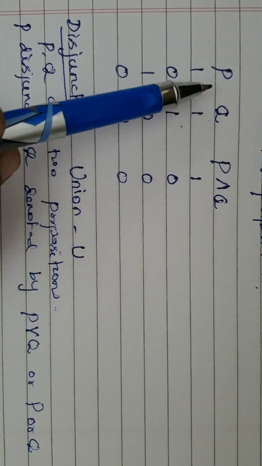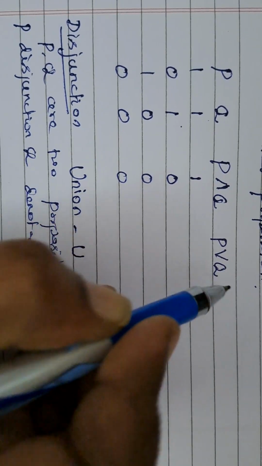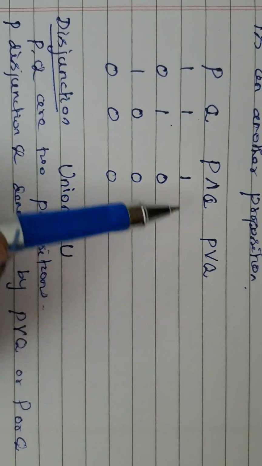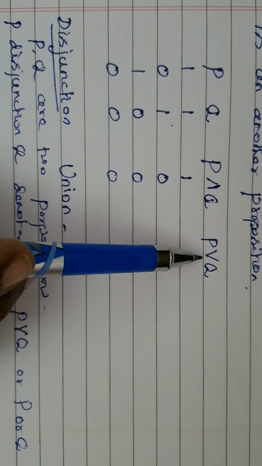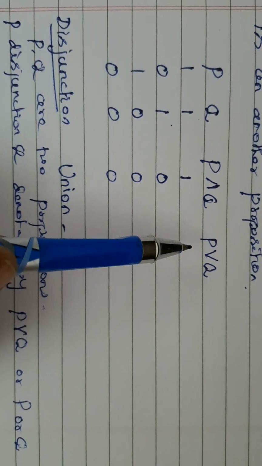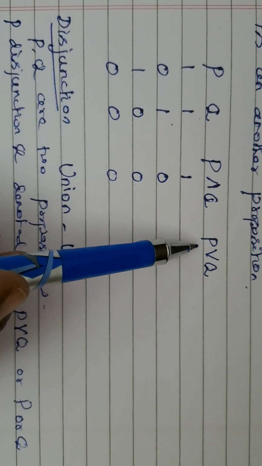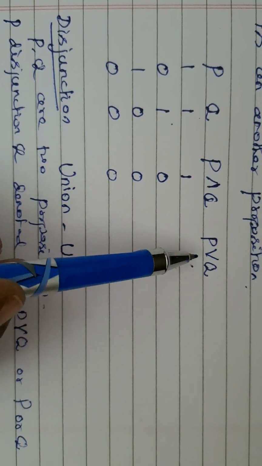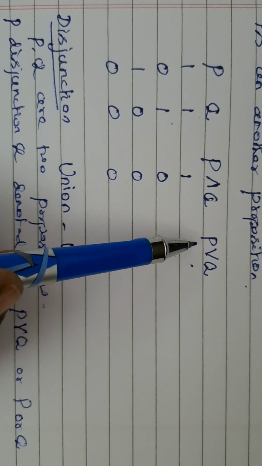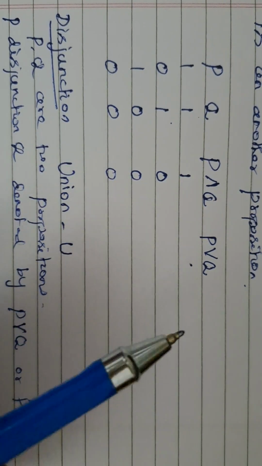I'll take here P, Q and the truth value for P or Q, because P or Q is another proposition, it has truth values. What is the OR operation in set theory? If either one of the sets has the element, then it will be involved in the union of the sets. So the elements belonging to either A or B, or both.